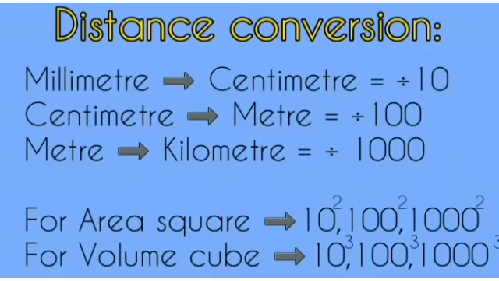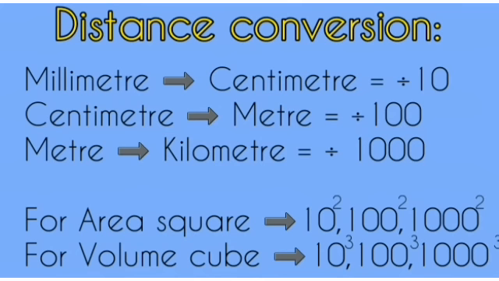We know that when we are converting from millimeter to centimeter, we divide by 10. If it was centimeter to millimeter, we would have multiplied by 10. Then centimeter to meter, we divide by 100. Meter to centimeter, we would have multiplied. Then meter to kilometer, we divide by 1,000.